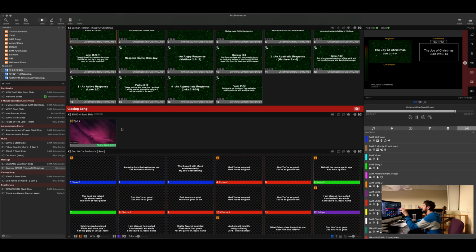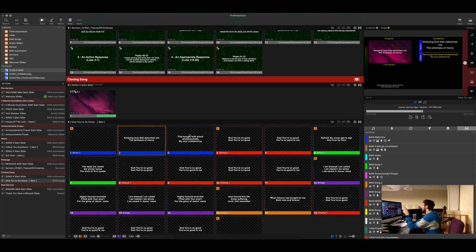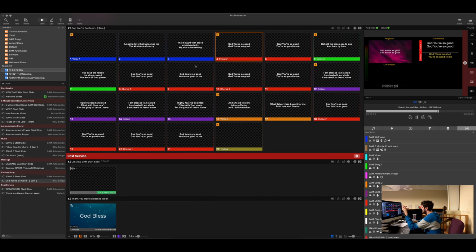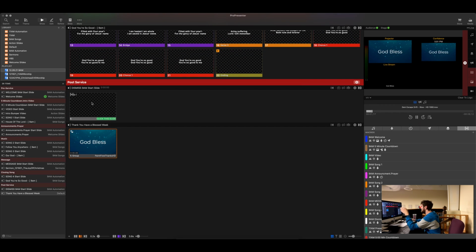So if we advance down to our closing song, song number 4, I click that slide, it changes the background, and then all of a sudden this confidence monitor goes back to that look, and then the live stream is back to the center justified lyrics in the lower third. And so you would advance either clicking the slides or hitting the right arrow on your keyboard. And then post-service, you click this slide, and then God bless. There we go. Service dismissed.